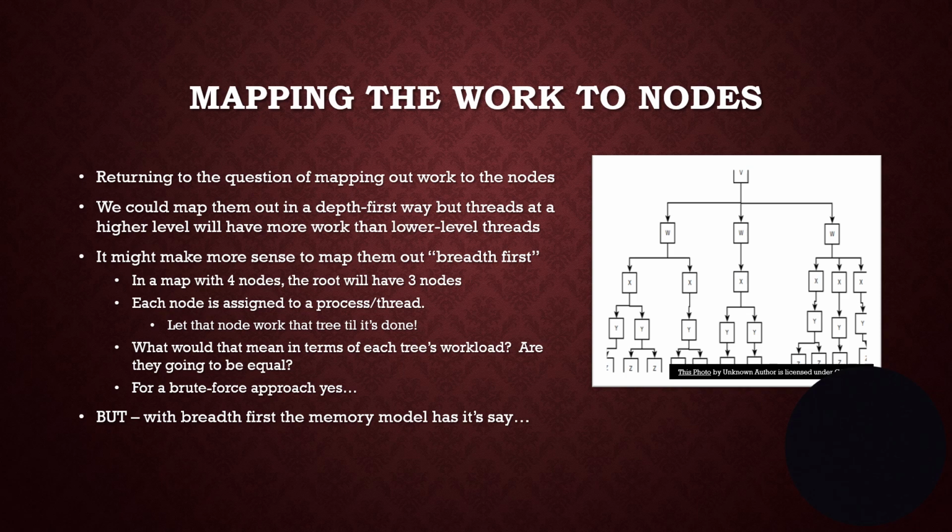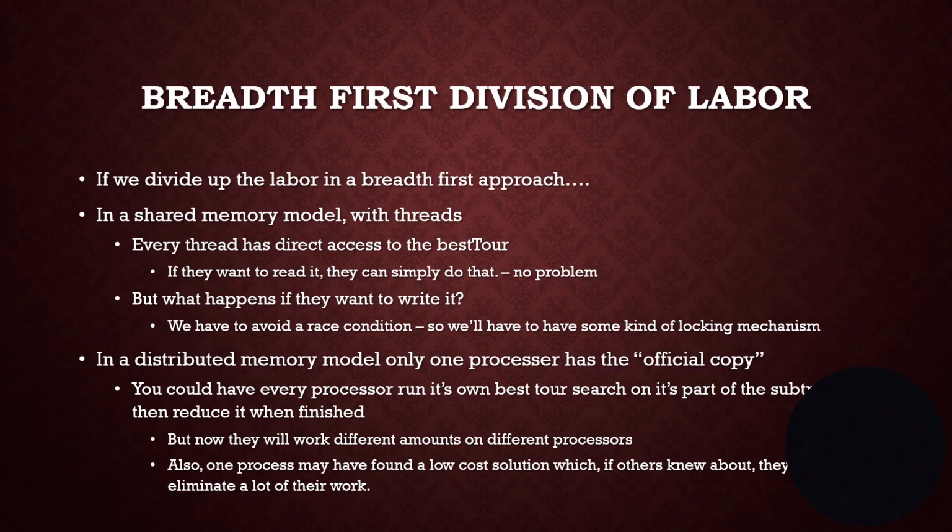Some trees are going to be faster than other trees because they're going to quickly find a fast path, and they might have really high costs on all of their other branches. So, well, it's kind of challenging. You've got to think, do we want to go breadth first or depth first? This is an interesting question. If we go breadth first, the memory model is going to have its say about how that works. Otherwise, if we go depth first, not quite so much.